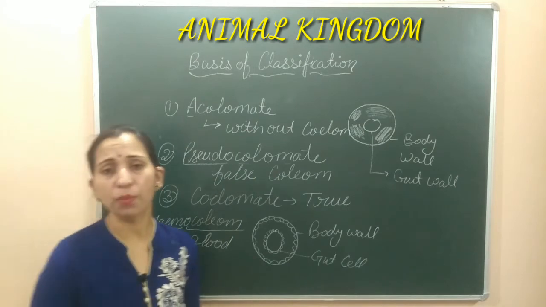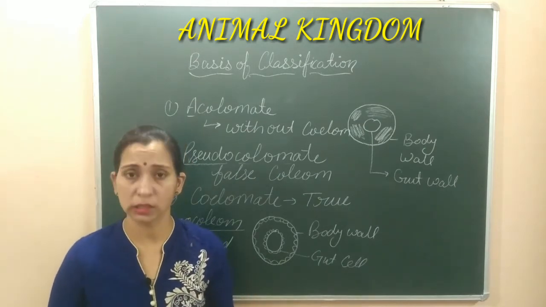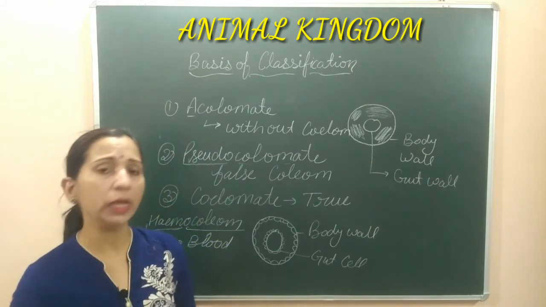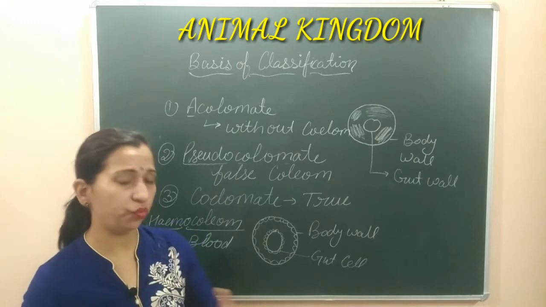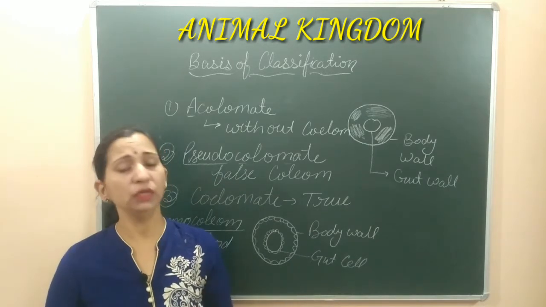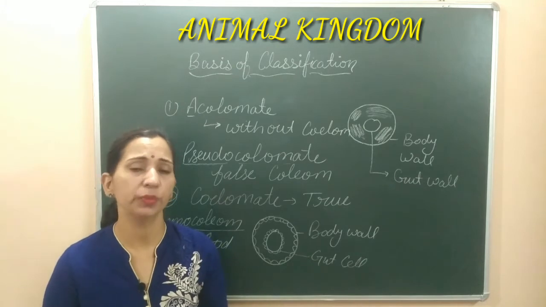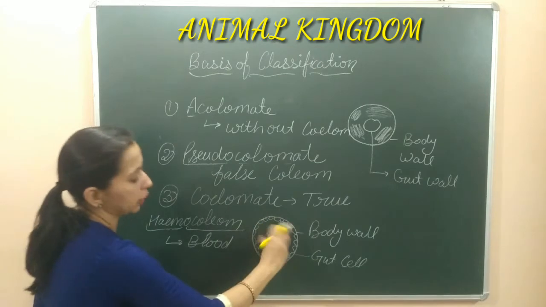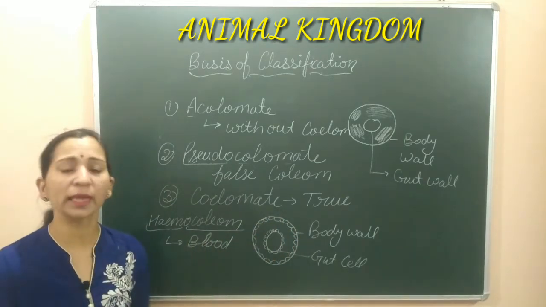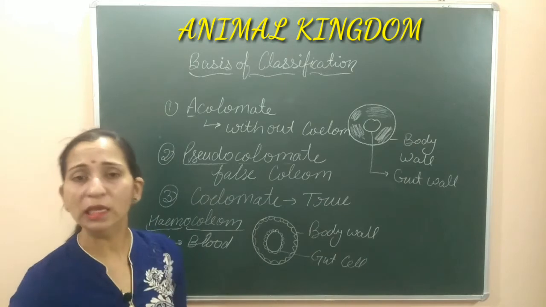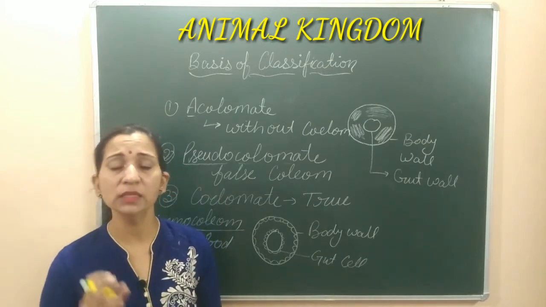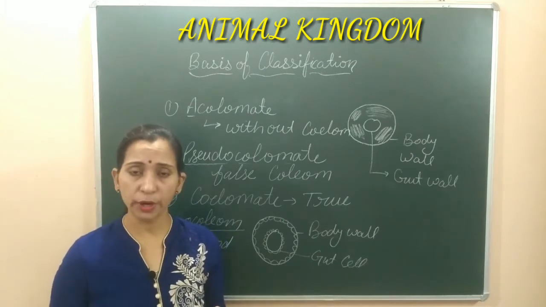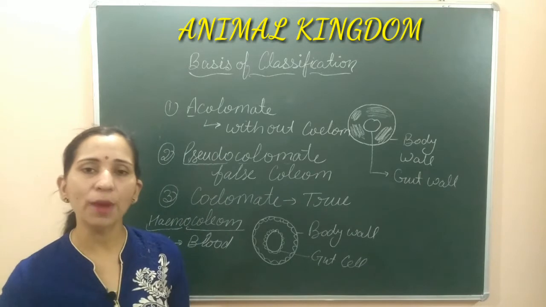The example of such type of organisms are Arthropoda and Mollusca. Arthropoda और mollusca इसका बहुत best example है. In the case of Arthropoda, where the white and colorless blood is present, is filled into the body cavity, whereas into the mollusca, where the pigment of the blood is present and they filled with the bluish color blood. तो bluish color के blood से coelom जो है वो filled हो जाएगी. Actual है true coelom, but it's get filled with the blood. Then we call it hemocoelom, and organisms are considered as hemocoelomate. And example of such type of organisms are Arthropoda and Mollusca. So this is all about the coelom.